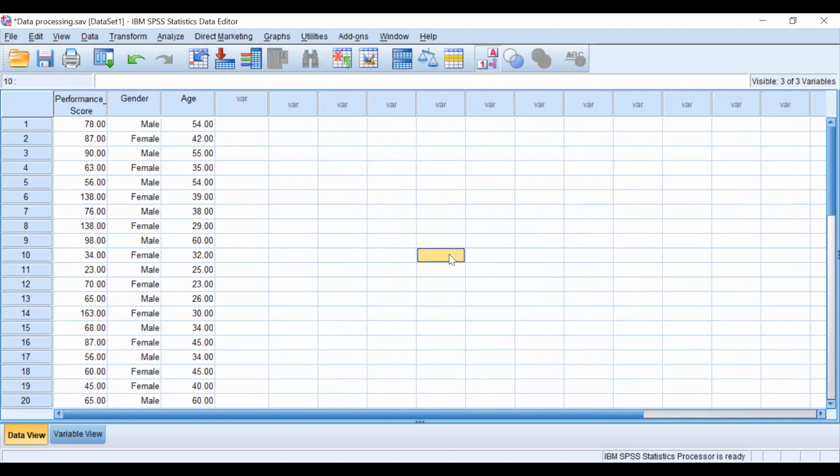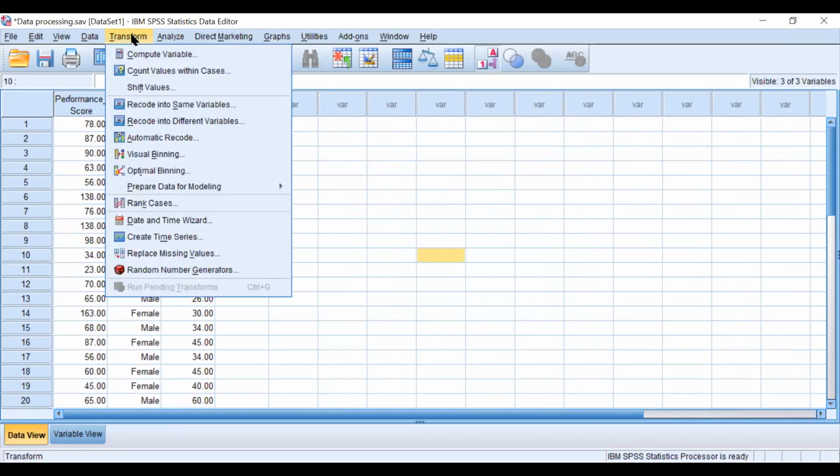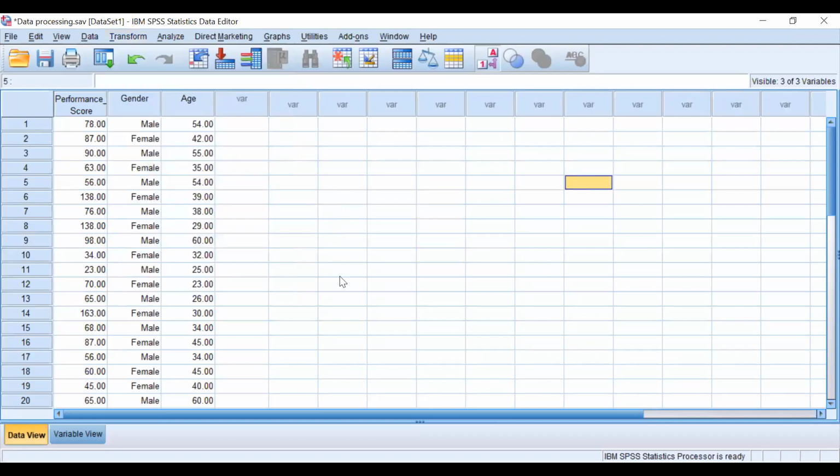Anyhow, I hope you have understood the concept of missing value and how to recode it in different ways. You can see the recordings, because these things need practice. The idea is that you should know there is a way out and how to do that. Later on, only after practice, you can do that. So this was all about how to recode or how to handle the missing frequencies, right?